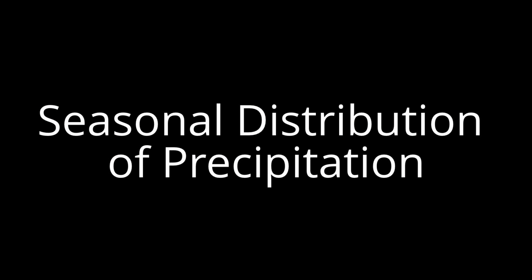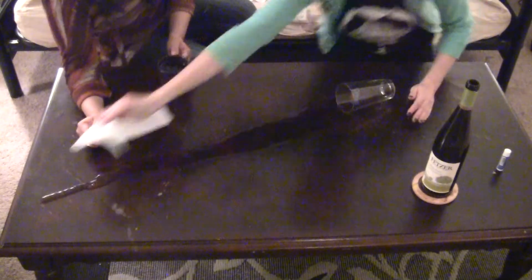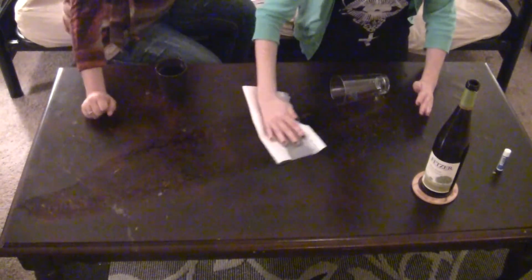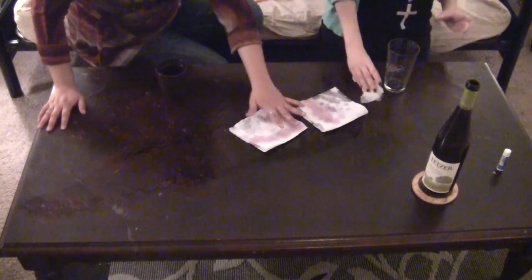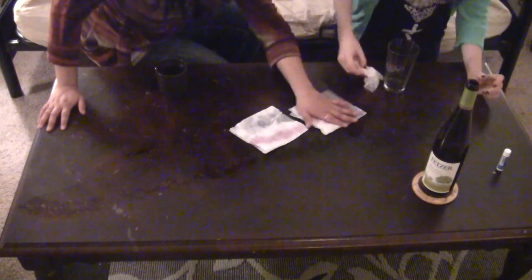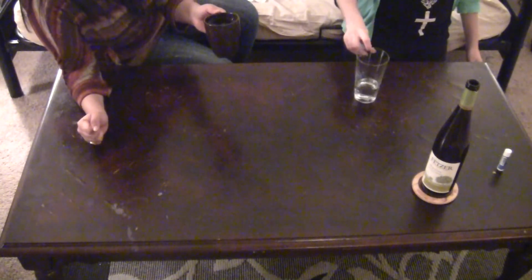Next, let's consider a site that receives an average of 600 milliliters of rainfall per year. The 600 milliliters of rainfall distributed evenly throughout the year, 50 milliliters per month, is likely to cause less soil leaching and erosion than the same amount of rain falling at a rate of 100 milliliters per month in a 6-month rainy season due to soil pore saturation.